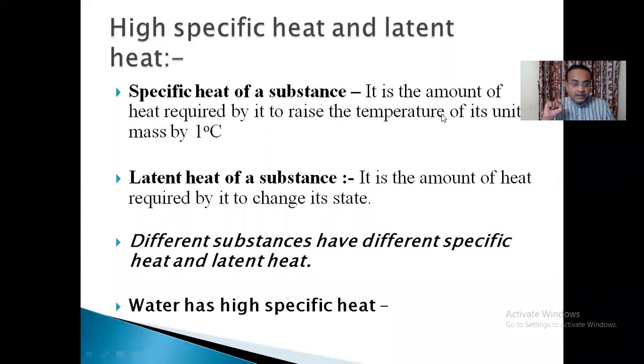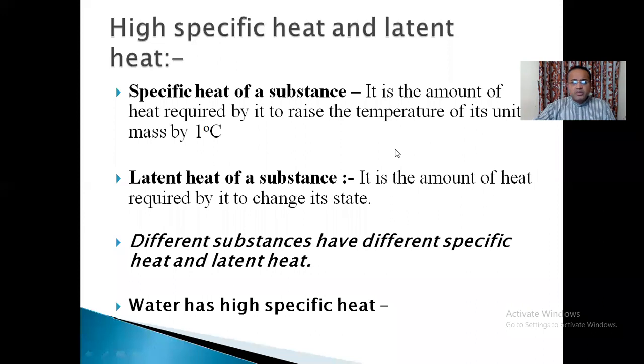Water has a very high specific heat. So when we say water has a high specific heat, that means to raise its temperature, it will absorb a large amount of heat. And also to cool down, it will have to give out a large amount of heat.